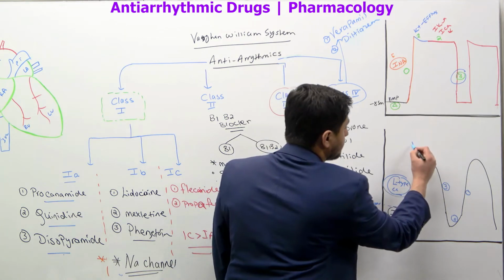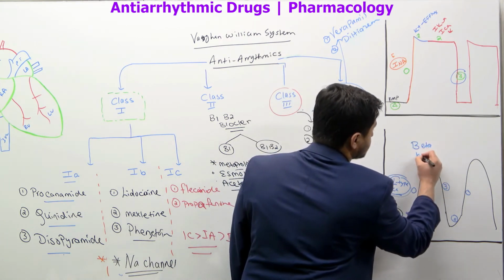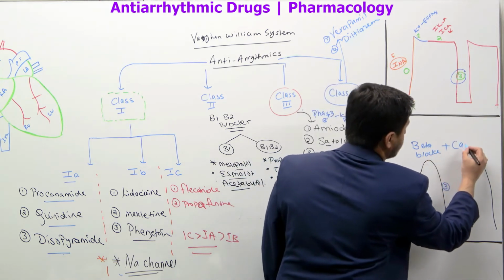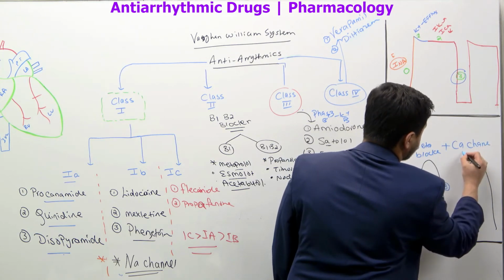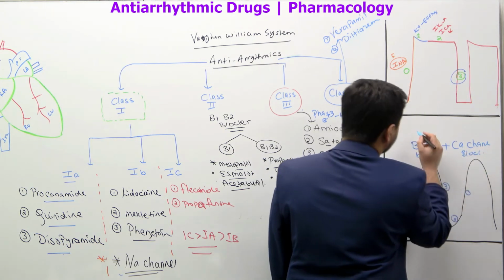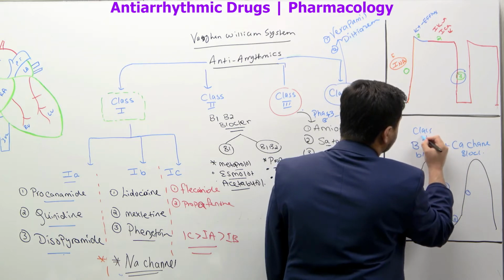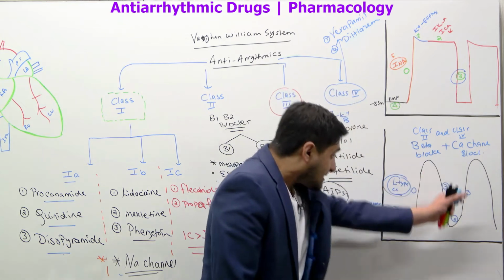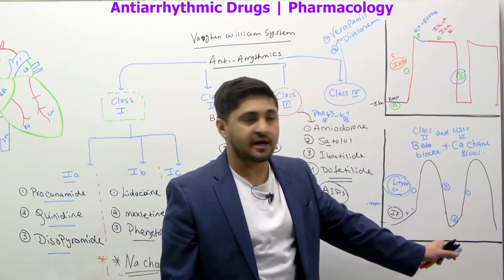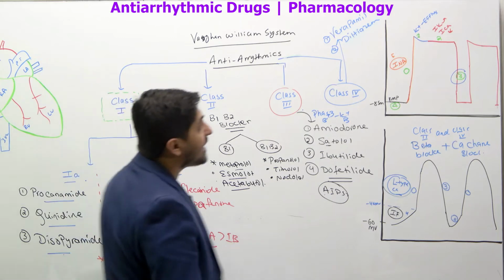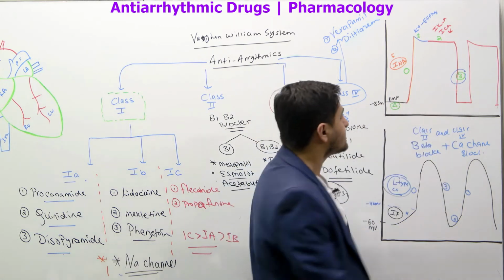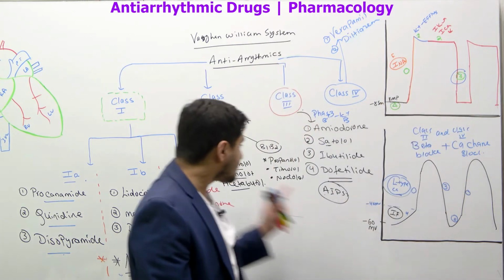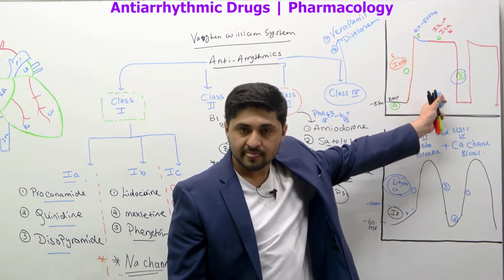So this is where beta blockers, I'll just write down beta blockers, plus the calcium channel blocker typically works. That means that class 2 and, let's say, class 4 drugs usually work in this graph. If you're talking about class 1 and class 3 drugs, they work on this graph right here, and they change it. And when we discuss these drugs, we'll talk about this. All right?